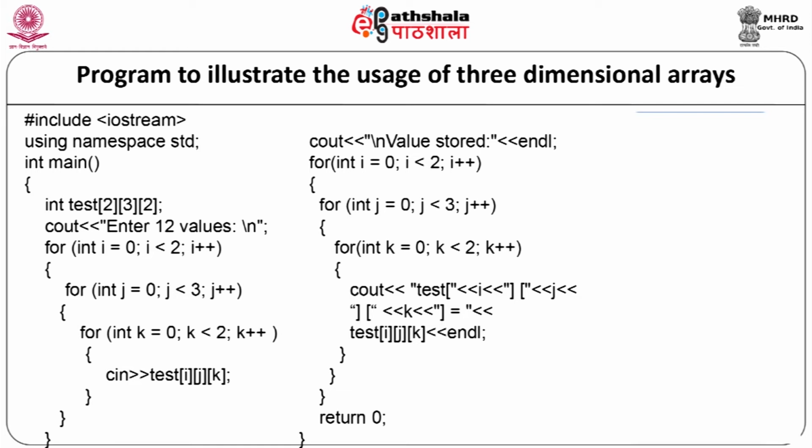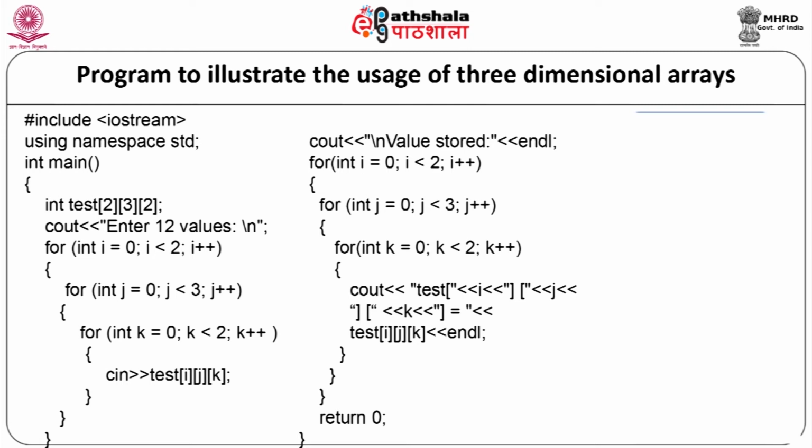Now, we will display the message as cout the value stored endl. Now, we will again write a for loop to display the values back on the screen. For integer i equal to 0, i less than 2, i plus plus. Second, for integer j equal to 0, j less than 3, j plus plus. For integer k equal to 0, k less than 2, k plus plus. cout test[i][j][k], test i, j, k, the value of test i, j, k, endl. Our for loops will end, return 0 and the main function will end.